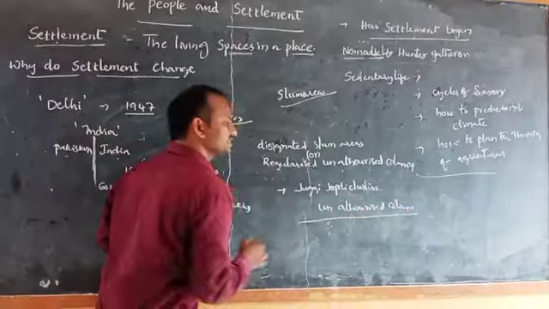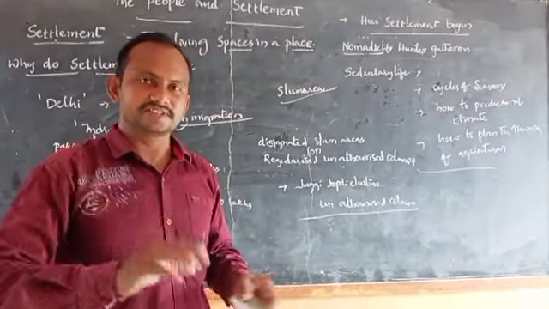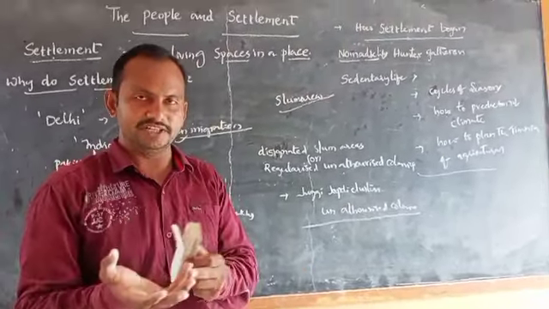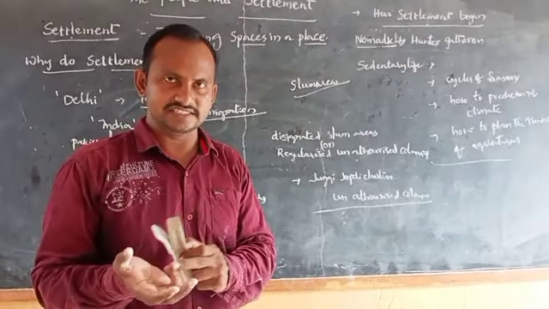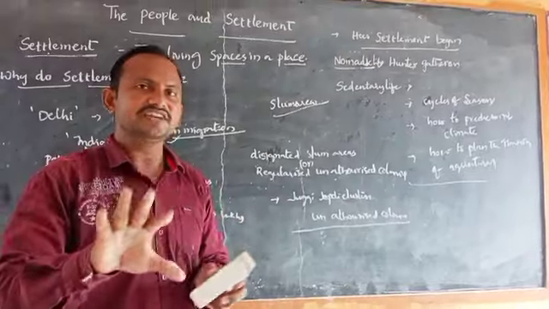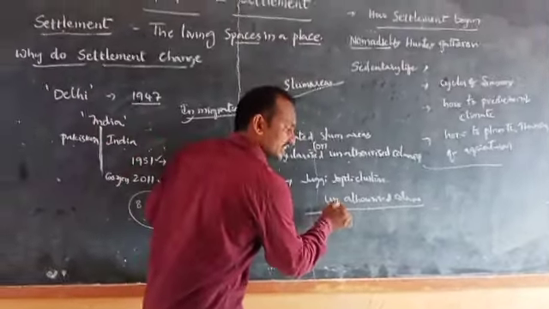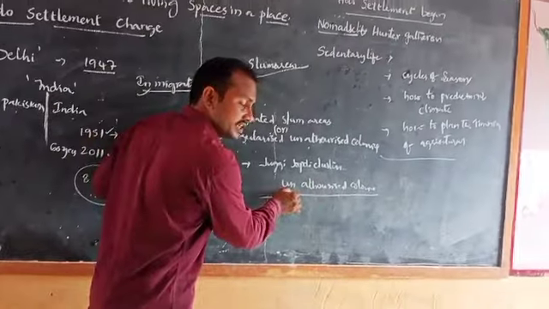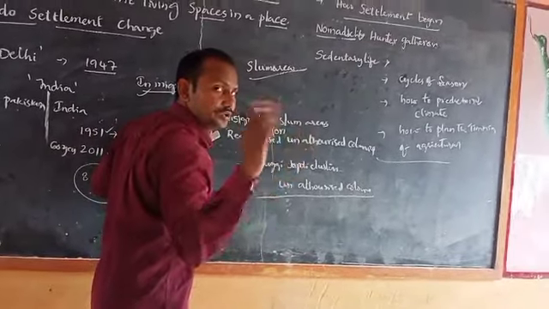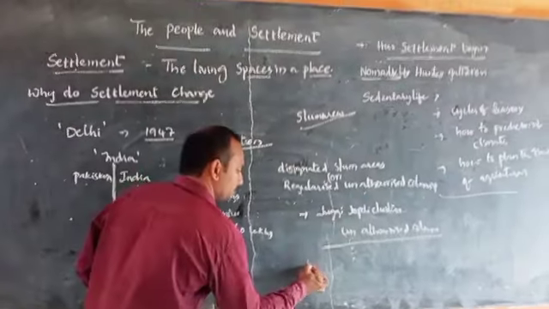These unauthorized colonies do not get any public facilities. It means maybe the drinking water, or maybe the sanitation, maybe the electricity or housing. Any facilities are not provided by the government in these unauthorized colonies. Why? Because the master plan ignores the existence of these colonies. Here, master plan.